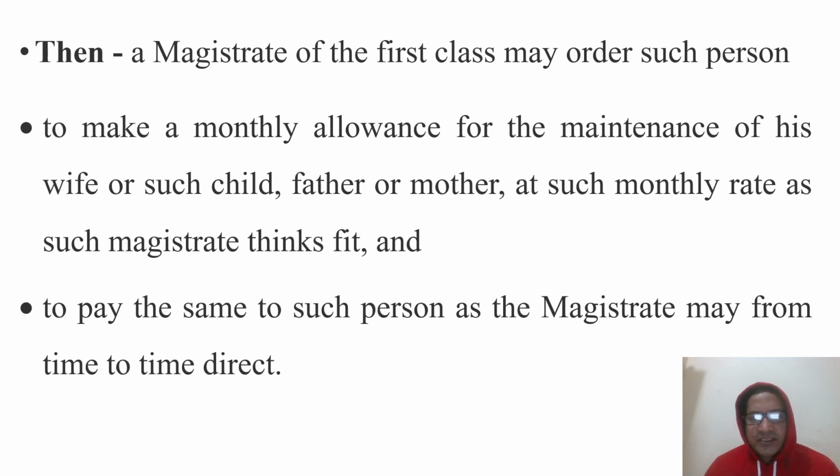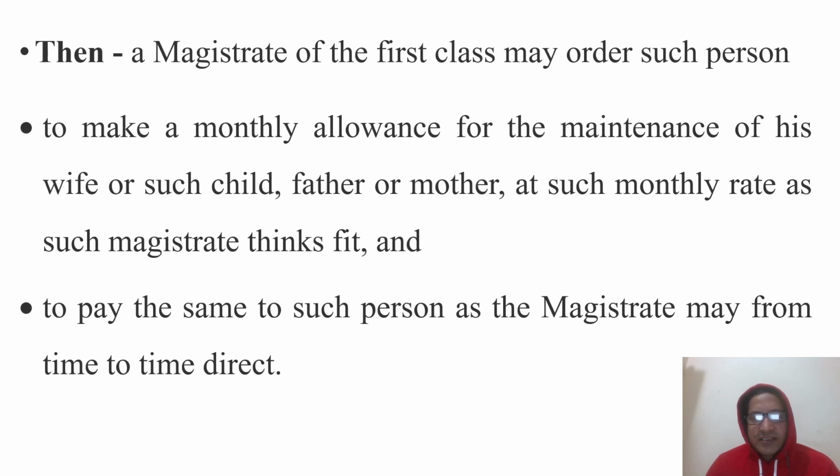then after, a magistrate of the first class may order such person to make a monthly allowance for the maintenance of his wife or such child, father or mother, at such monthly rate as the magistrate thinks fit, and to pay the same to such person as the magistrate may from time to time direct. That means the amount ordered by the magistrate may be altered from time to time. If the circumstances have changed, the amount of the maintenance may also be changed.